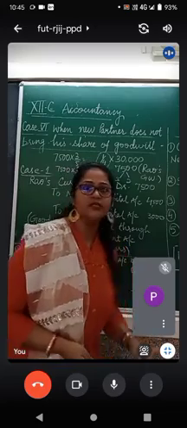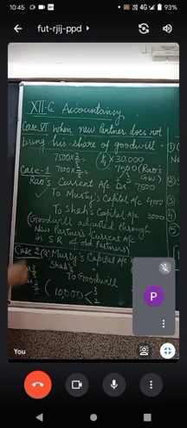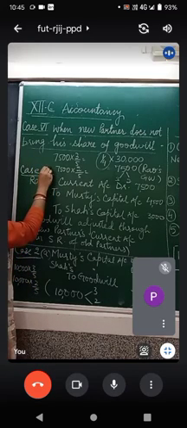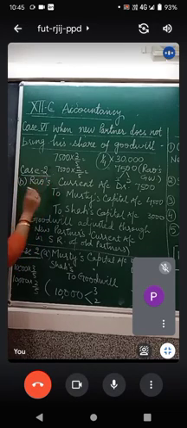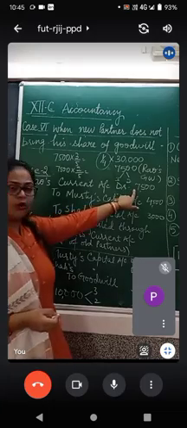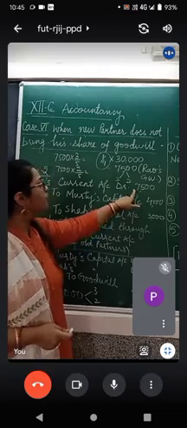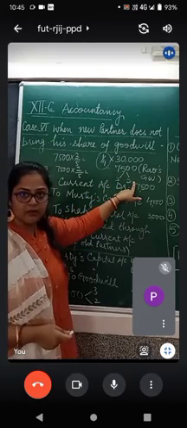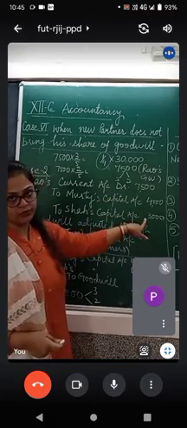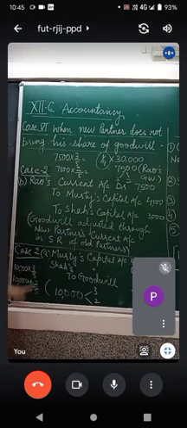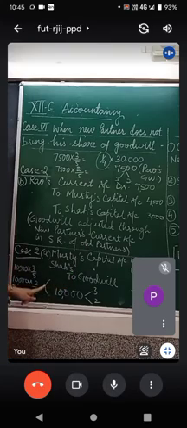So what we are going to do is repeat the same journal entry after this. This is journal entry number B for case 2. Journal entry number B is the same journal entry that you did. The amount of share of goodwill for the new partner will remain 7,500. It will be divided amongst the sacrificing ratio of Shah and Murthy, and they will get 4,500 and 3,000 respectively. So the second journal entry will remain the same. The goodwill is adjusted to the new partner's current account in the sacrificing ratio of old partners.